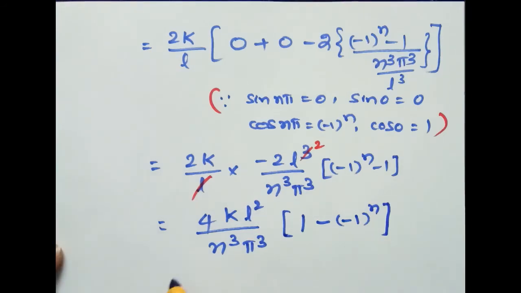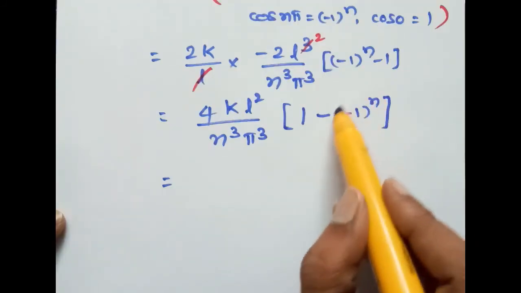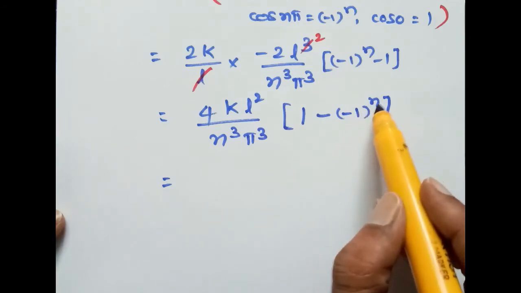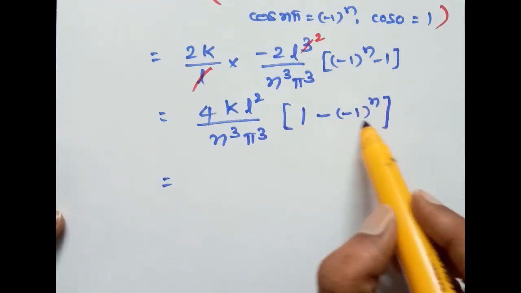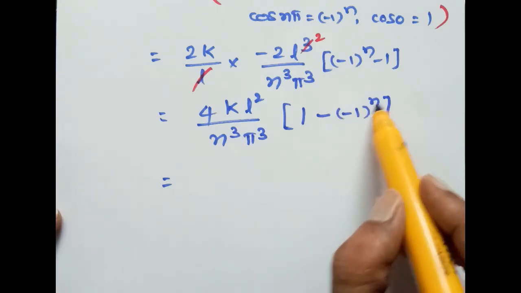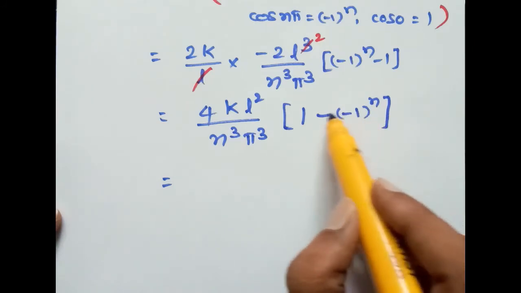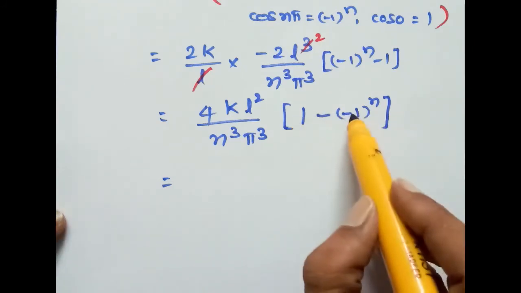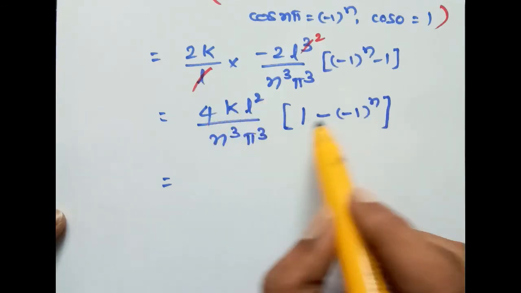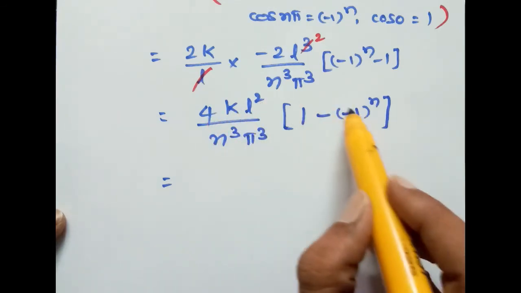Therefore, again, this can be written as: if n is odd number, that means 1, 3, 5 and so on, (minus 1) to the power of 1, minus 1, (minus 1) to the power of 3, minus 1, (minus 1) to the power of 5, minus 1, minus into minus plus. Therefore, 1 plus 1, 2, 2 into 4, 8 k L square by n cube pi cube, if n is an odd number.